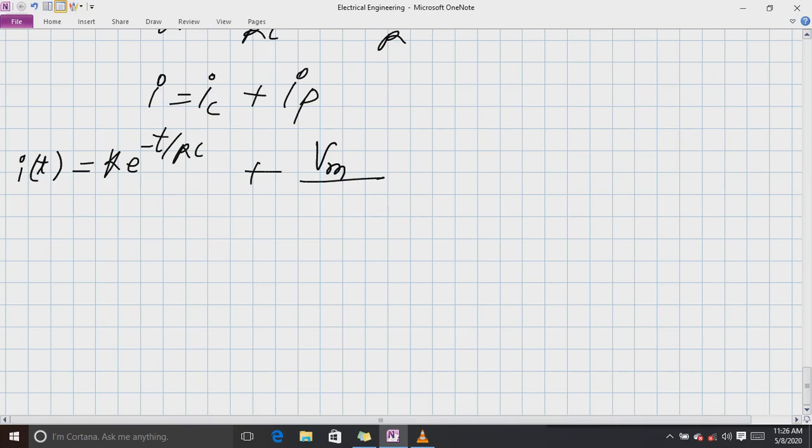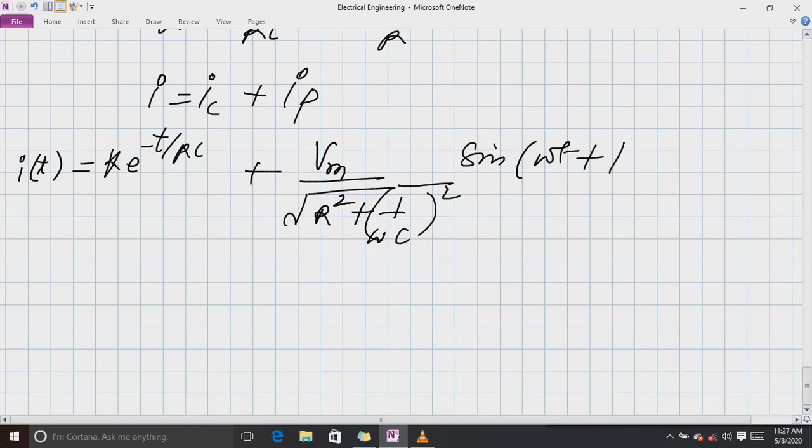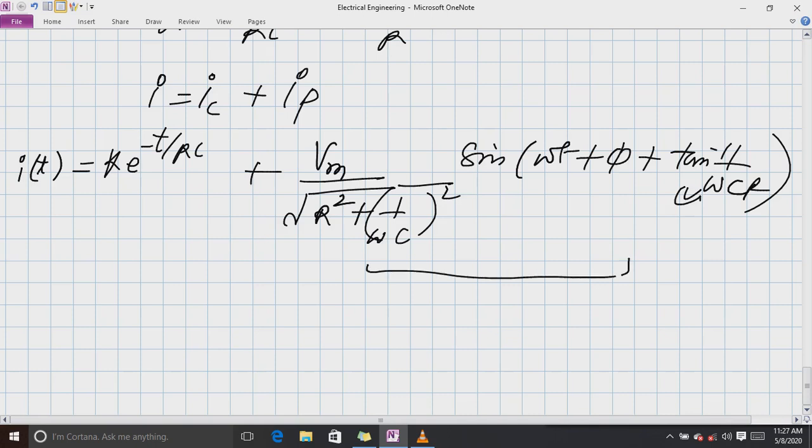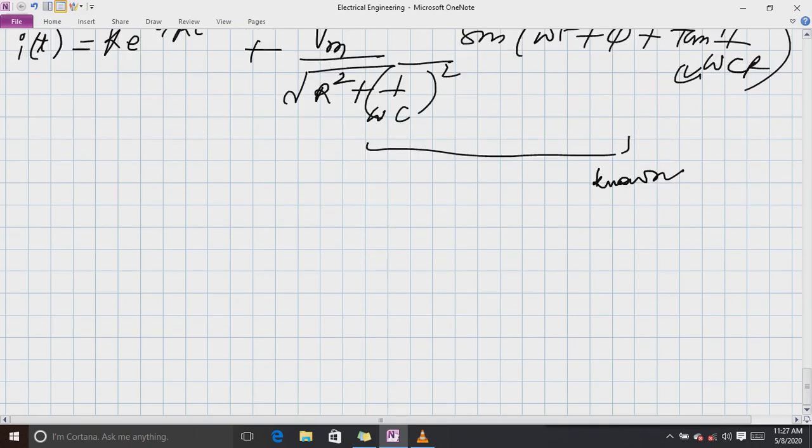Here the impedance is the square root of R square plus 1 over omega C square, and here comes sin of omega t plus phi plus tan inverse 1 by omega CR. Why plus? Because in the case of a capacitor, current leads the voltage. This steady state equation is already known to us, as in the case of the inductor also. So let us find out the value of k.